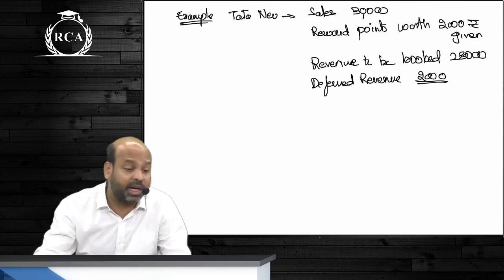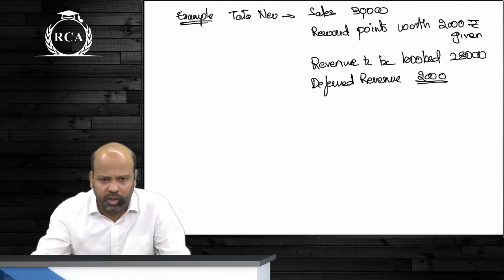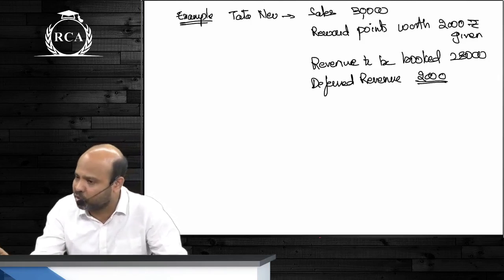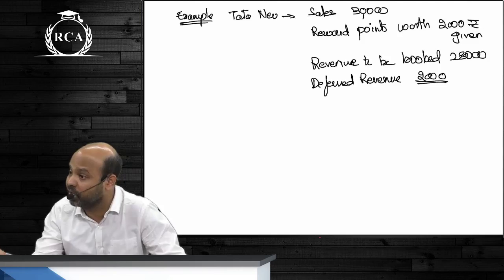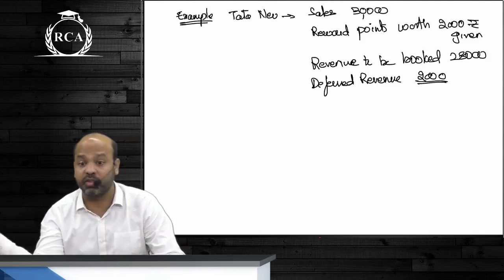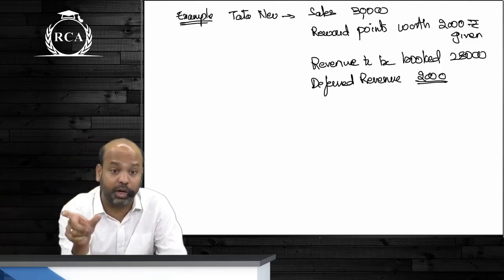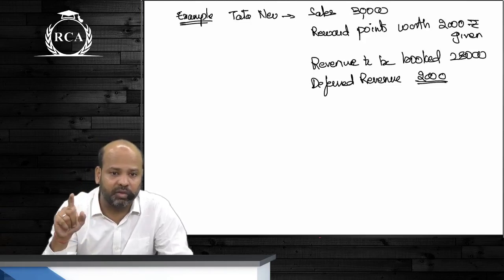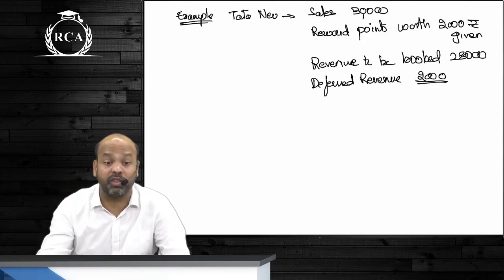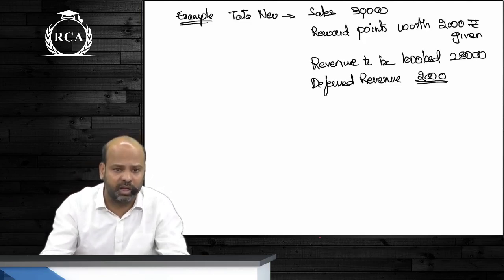Now if immediately the price of gold decreases by 2,000 rupees, 3,000 rupees, can they say no after that? Risk and rewards incidental to ownership have been transferred. So even when they are booking that, guys, over phone, one person will book revenue, the other person is going to book purchase. Are you understanding? Because it is at that point that the risk has been transferred. This is a common rule for what? Sale of goods. Physical possession transfer is not necessary.